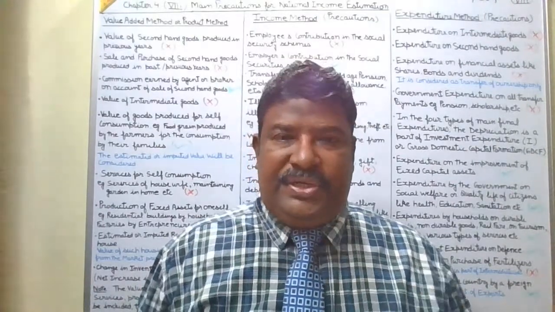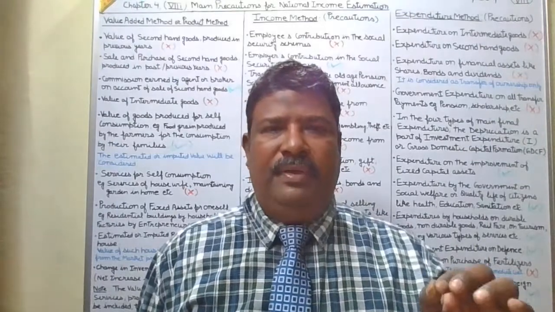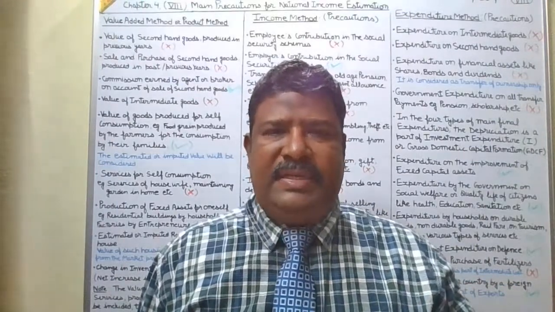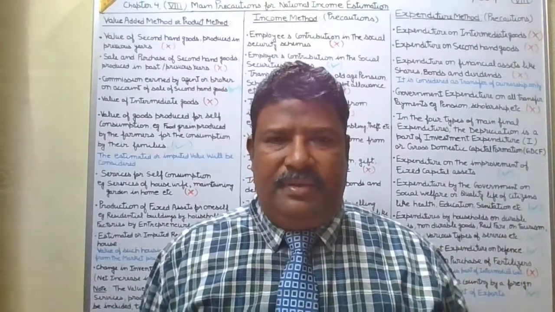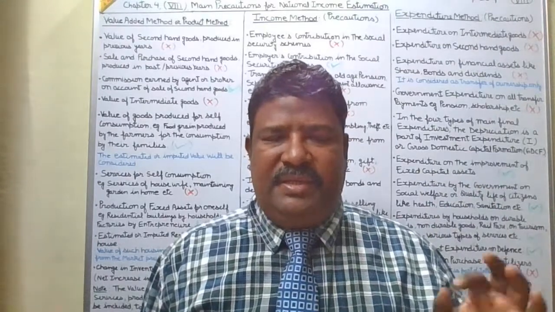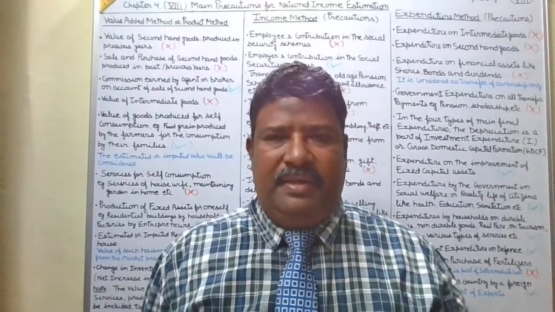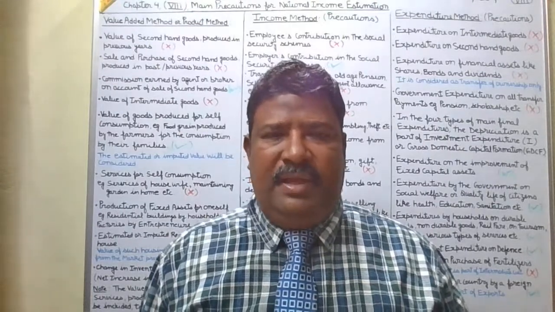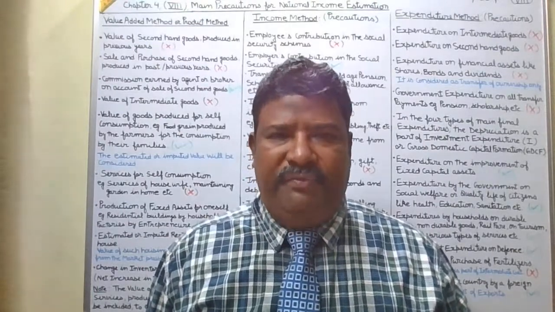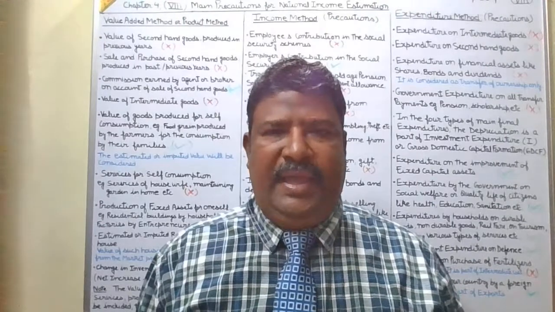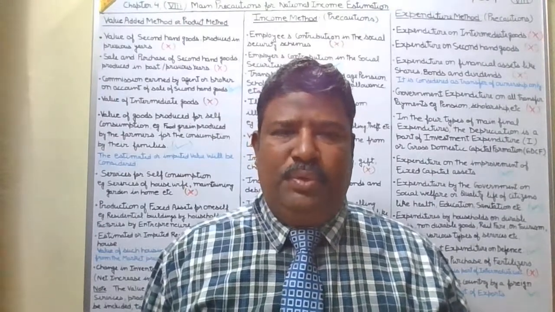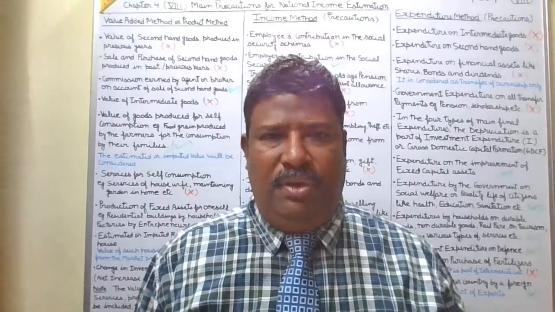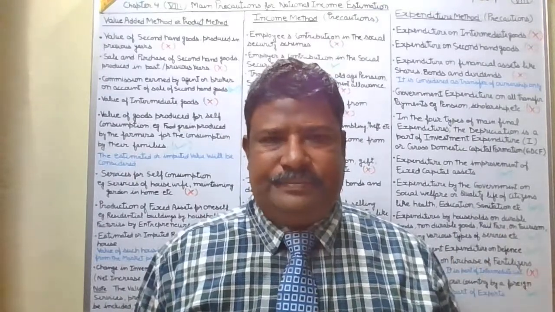So depreciation is part of capital I or GDCF. It means depreciation is neither part of capital C, nor of government final consumption expenditure, nor of exports, known as X minus M or XN.